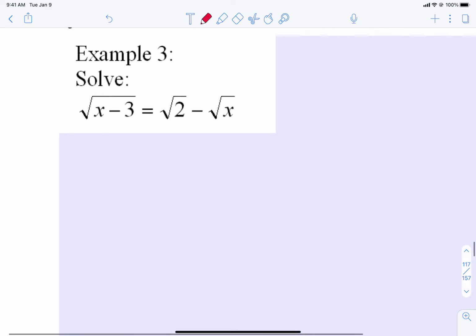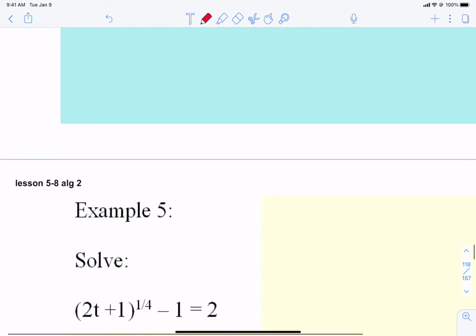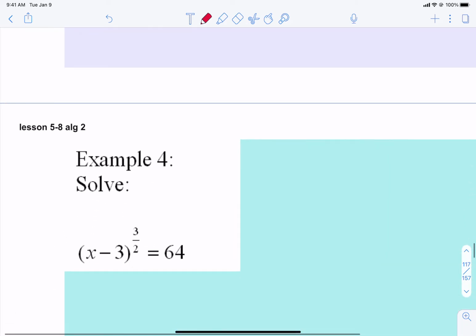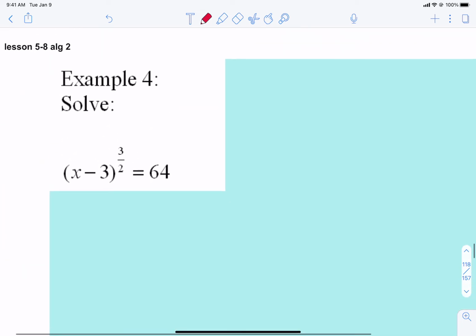Let's look at example 3. Do I want to do example 3 first? Yeah. We're going to actually do 4, 5, and 6. I want to leave 3 till the last. It's the hardest one, and it's the most complicated one. So let's do 3 at the very end. So skip 3. Let's go to 4.